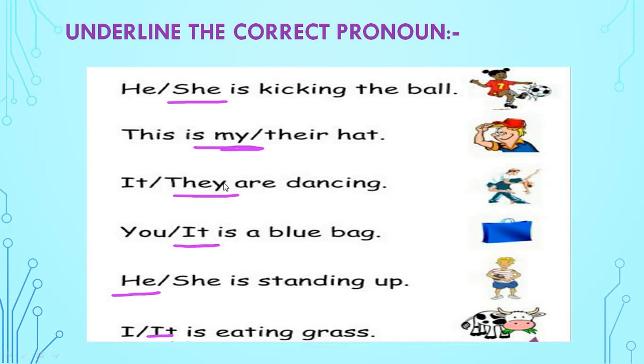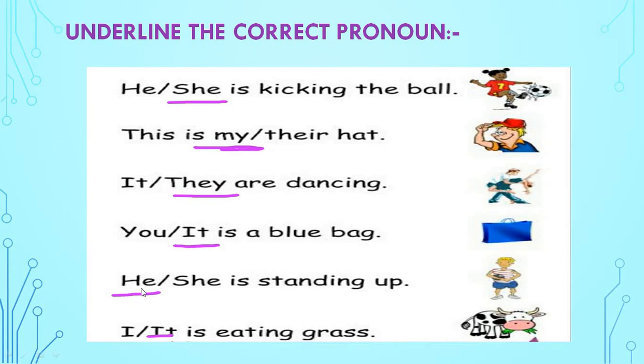Understood? They are dancing. Okay. Now see, you or it. It is a blue bag. Can you see the bag here? Yes. So it will not be you. The bag is a thing, so we will use it. It is a blue bag. The color of the bag is blue, so we can tell it is a blue bag.